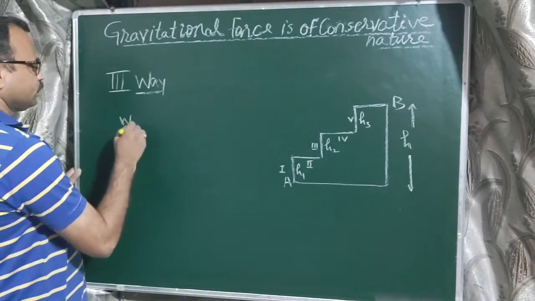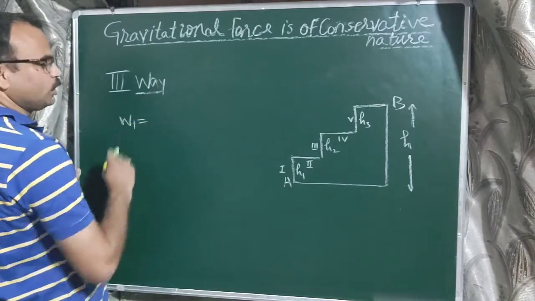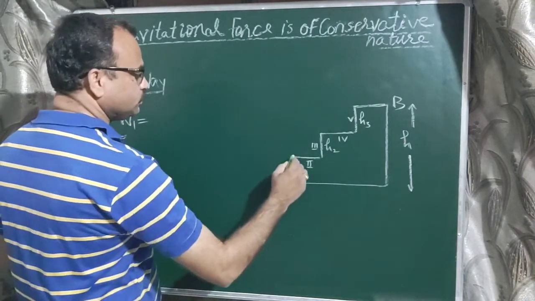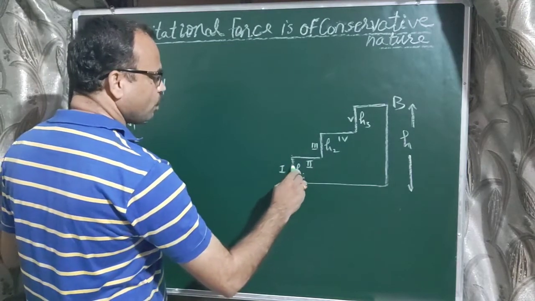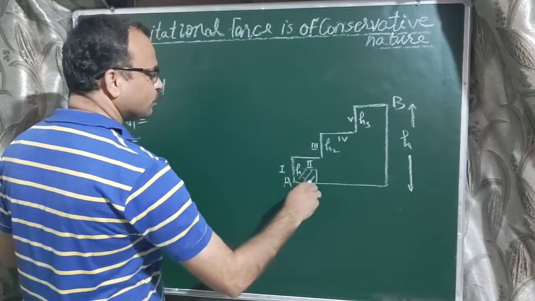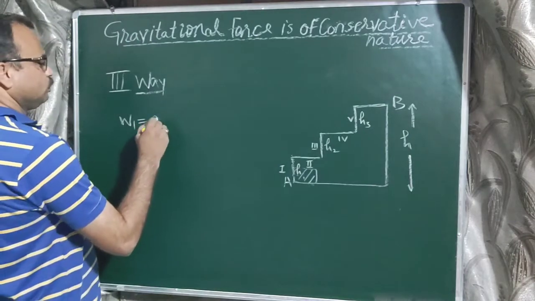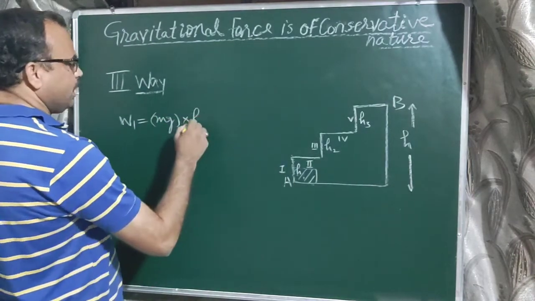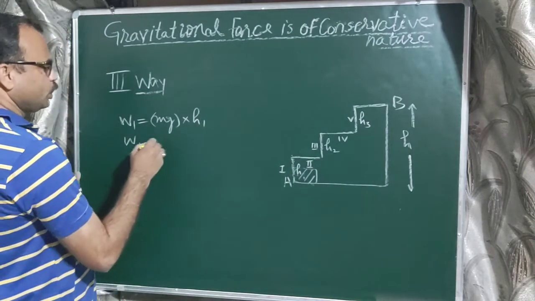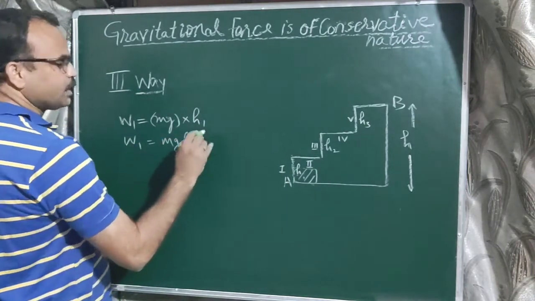Work done W1 is equal to the weight of the body, suppose the weight of the body is mg, meaning force mg, and displacement is h1. So W1 is equal to mg h1.